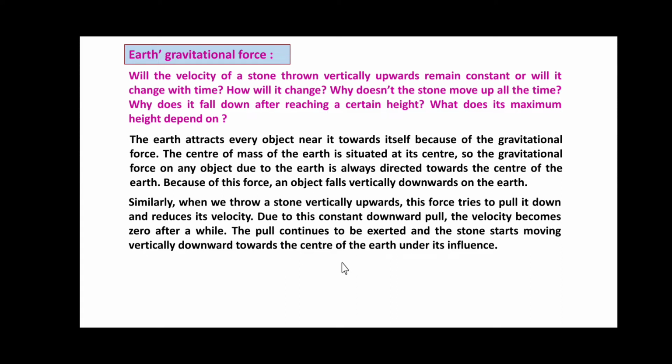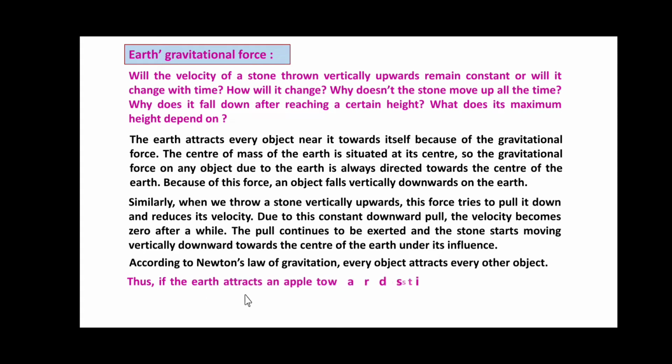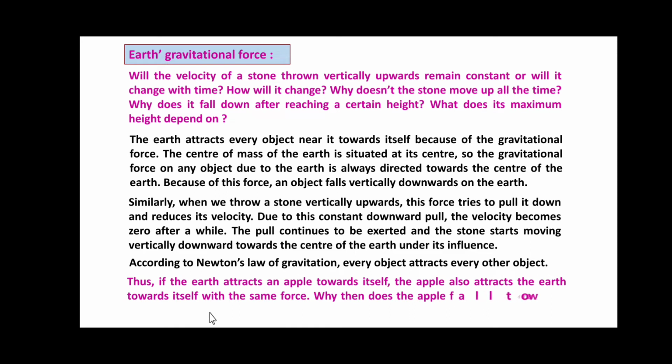According to Newton's law of gravitation, every object attracts every other object. So friends, if the earth attracts the apple towards itself, the apple also attracts the earth towards itself with the same force. Why then does the apple fall towards the earth, but the earth does not move towards the apple? This is simply due to the mass of the objects.